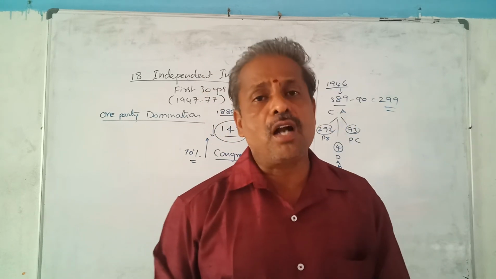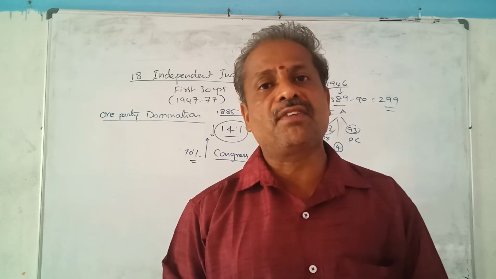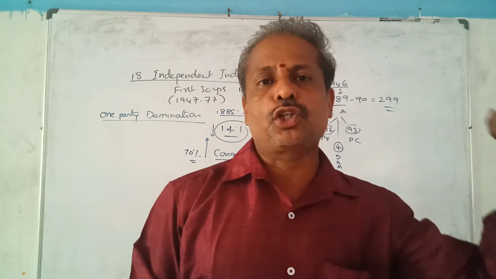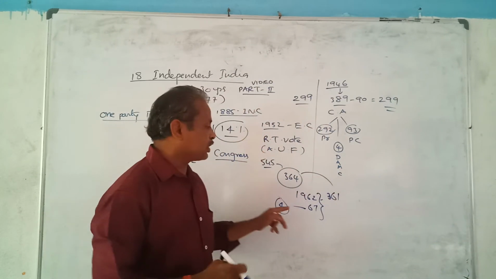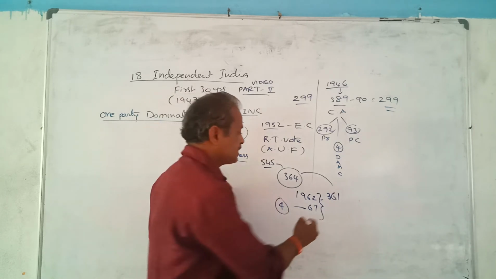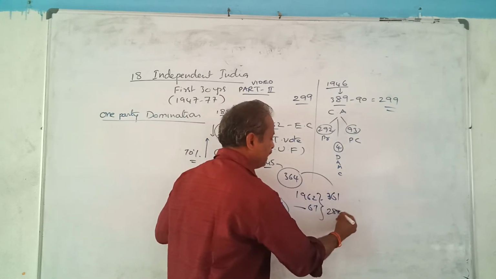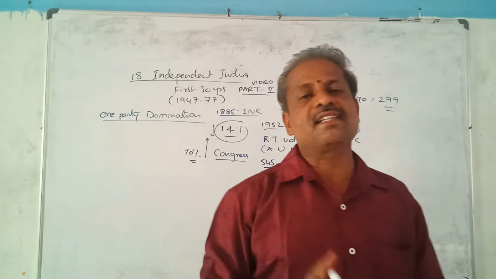It could not fulfill the aims and aspirations of the people. That's why people slowly diverted towards regional parties. That's why in the fourth general election, the Congress party majority was reduced enormously from 361 to 284. Nearly more than 60 seats were reduced.